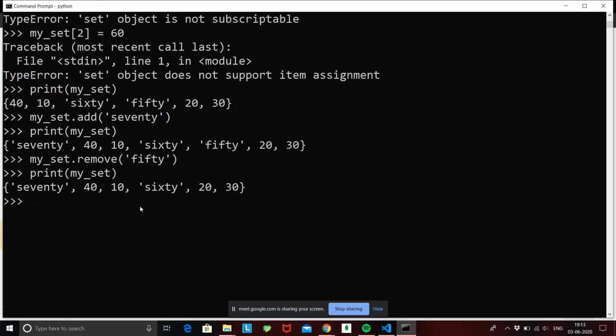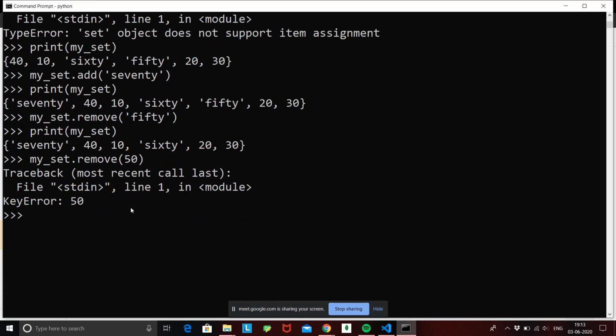Okay, similarly, if I give remove with a value which is not even present inside my set, suppose now 50 is not present in our set, so I'll say my set dot remove 50.